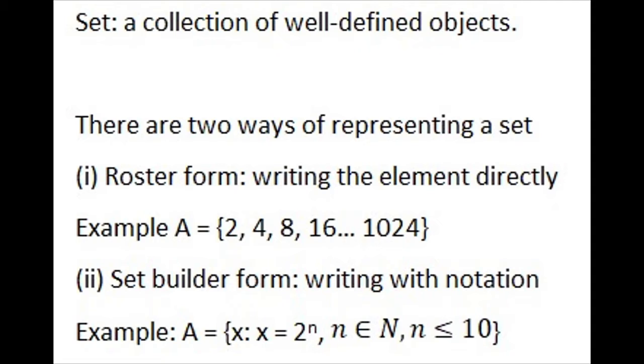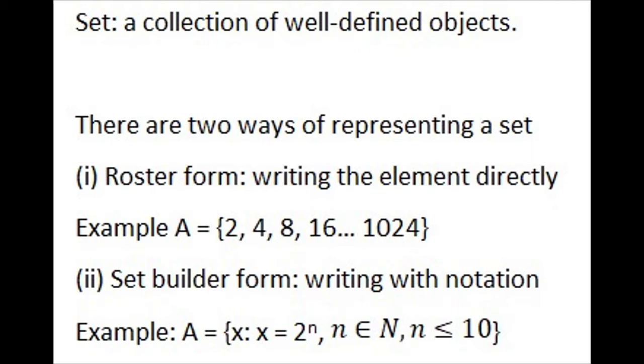Well, the collection of well-defined objects is called a set. Well-defined objects. You can't say everything is a set. Suppose you ask someone, who is the most favorite actor you like, they will have different opinions. So this is not a well-defined object. But if you ask who have achieved some award from the government, or Golden Globe Awards, whatever, then a set of people will come. It will be a good collection of objects.